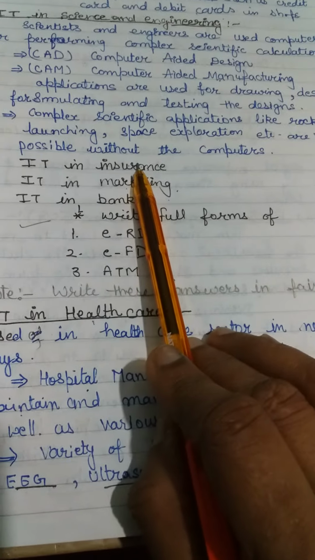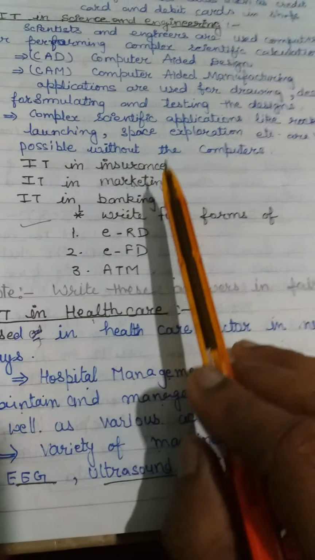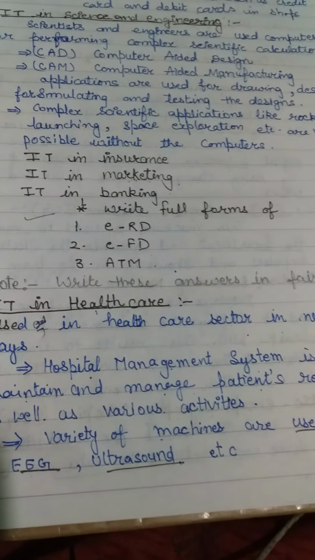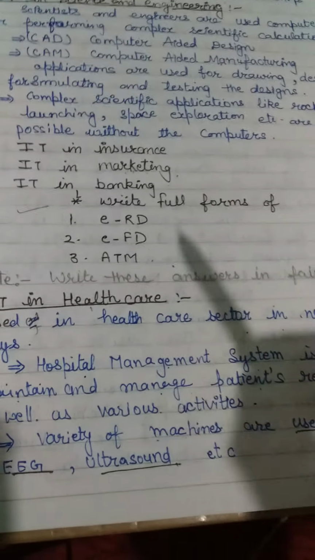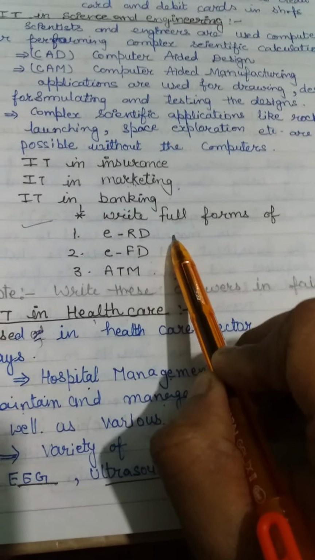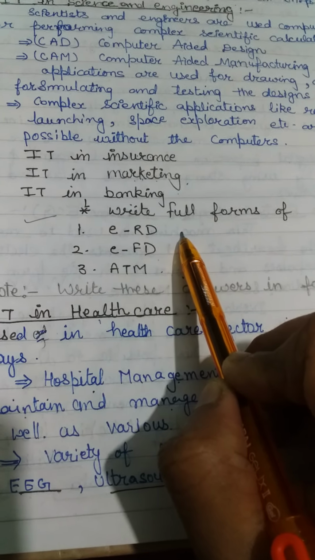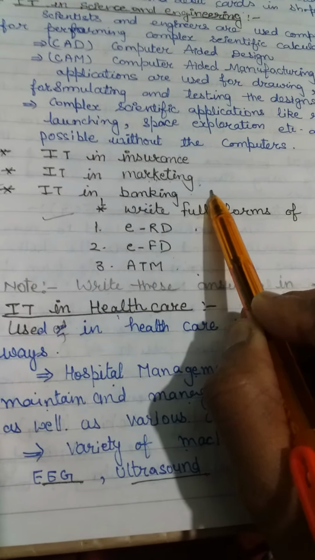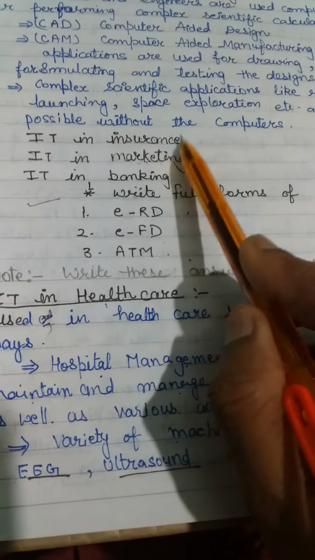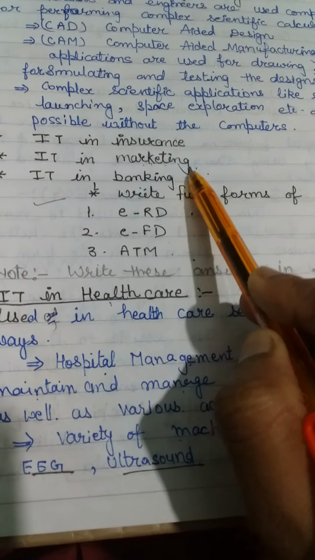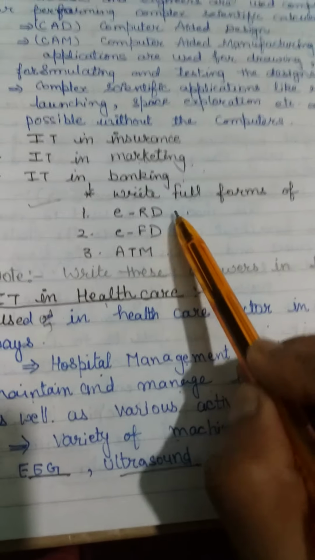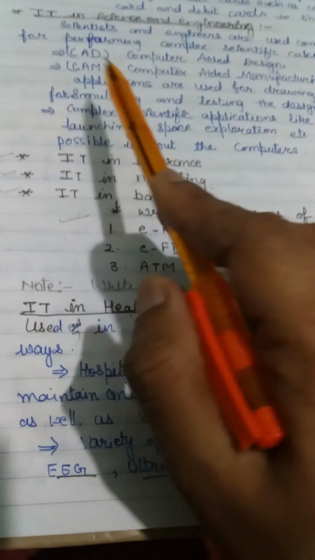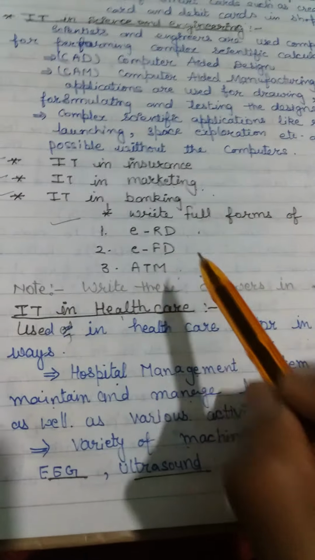IT is also used in insurance work, in marketing work, and in bank work. Banking I gave as a task in an earlier session. Read the study material I provide to you, and write 2 to 3 points related to these topics in your fair notebook: IT use in insurance, IT use in marketing, IT use in banking. Also write the full forms of these terms, and learn all the short forms and full forms in this chapter.